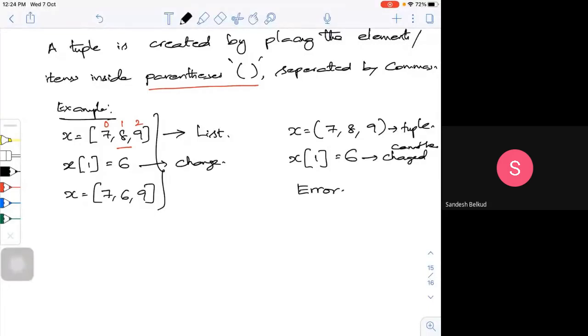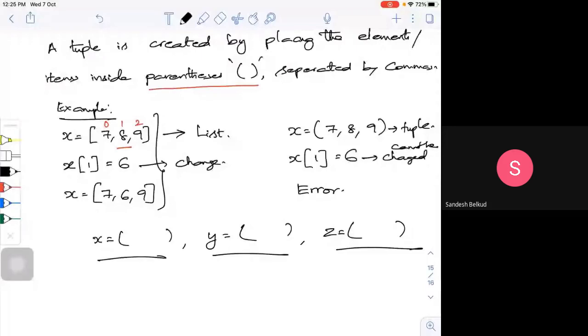So these tuples can be something like x of something, y of something, z of something. These are small data values that I'm going to define, and I don't want to change them. But sometimes I need some values as a temporary variable. Whenever I want to use temporary variables which I need to define and change regularly, I will define them as a list.